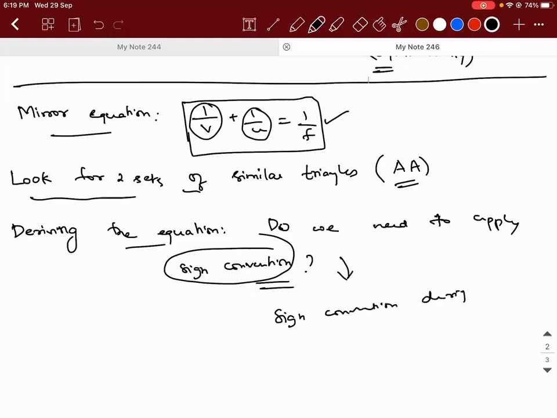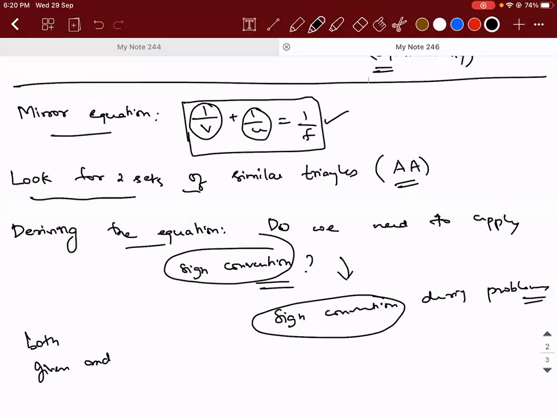But you apply sign convention to what variables in the problem? Is it for the given parameters, unknown parameters, or for both? For both. Given and unknown, right? That is wrong. You will apply it only for given, not unknown. You should not apply sign convention to the unknown. Okay, be careful with it. Yes. Okay, you can go on mute.